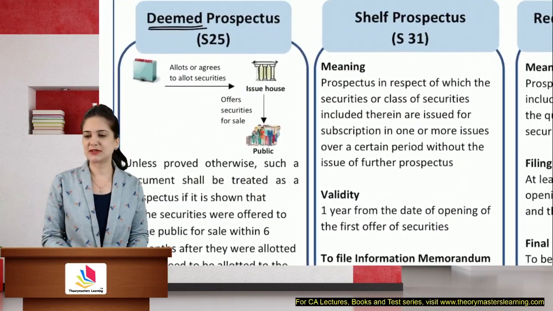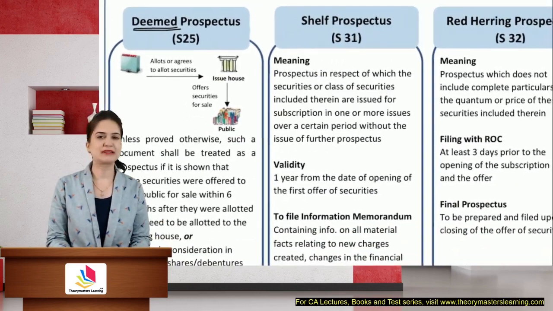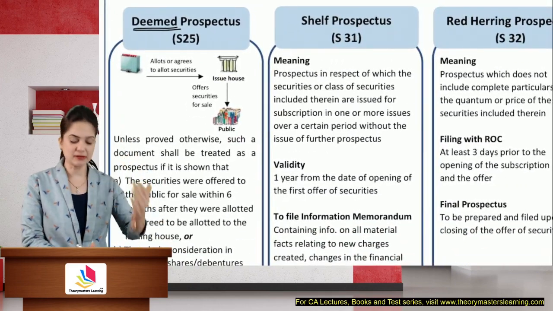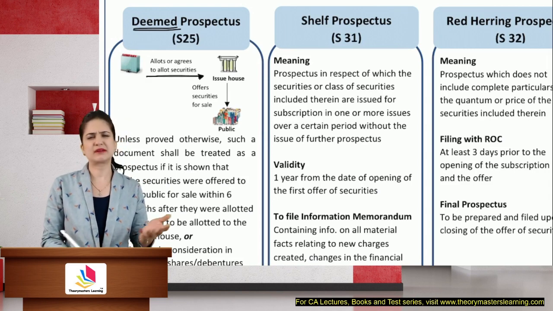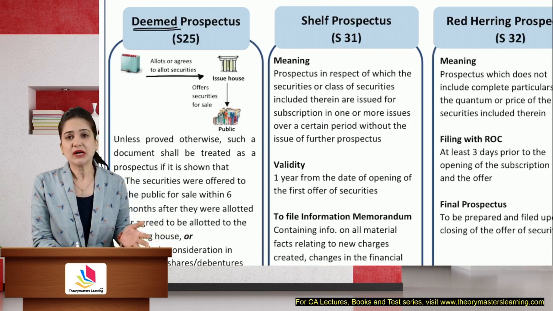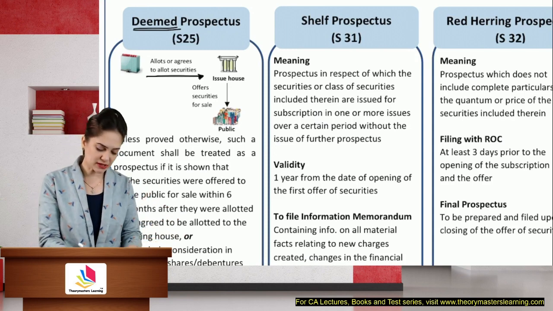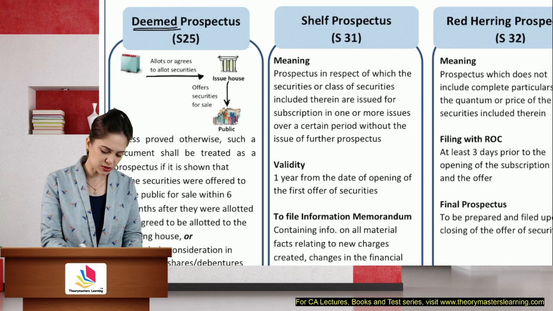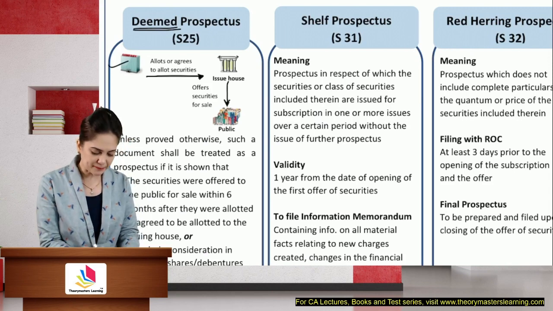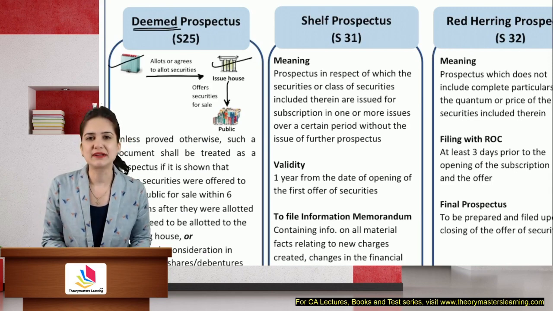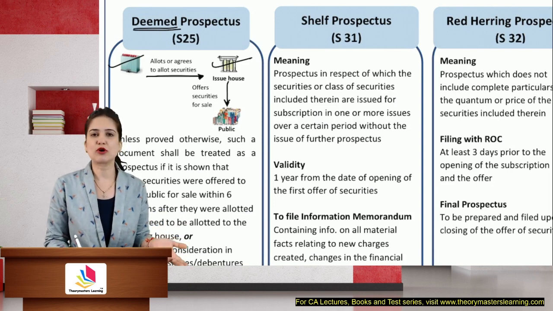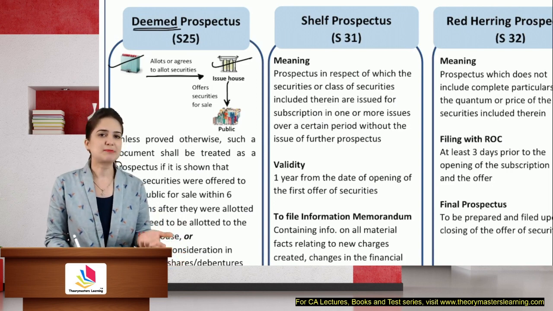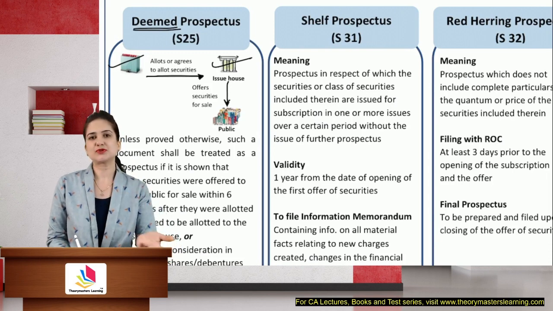Then we have deemed prospectus, section 25. This is considered to be as if it is a prospectus issued by the company. Now, what happened was the company allotted shares to the issue house, maybe an underwriter or an investment banker. They allotted shares to the issue house, and the issue house then offered the shares to the public. Both company and the issue house avoided the issue of prospectus. When we went to the company, they said that we have not offered these shares to the public. Since public is not involved, we have given all the shares to the issue house.